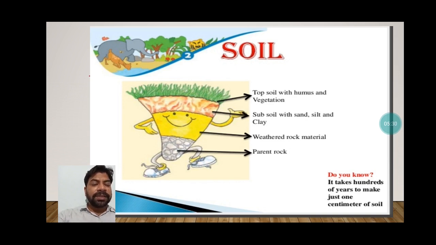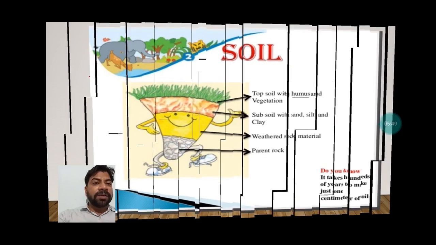You can see the upper layer, topsoil, subsoil, bedrock also sometimes we used to say, weathered rock, and then after that parent rock material. You need to understand here, students, parent rock material means that it remains the same, that is the unchanged part of the rock from which the soil just formed.